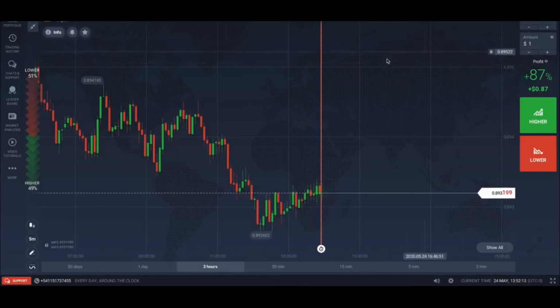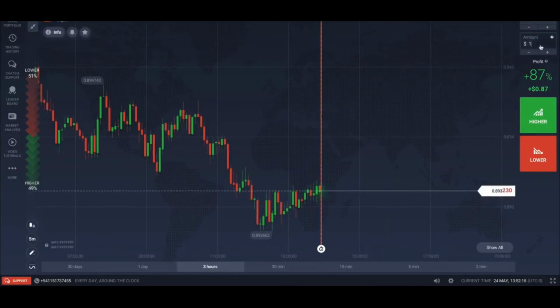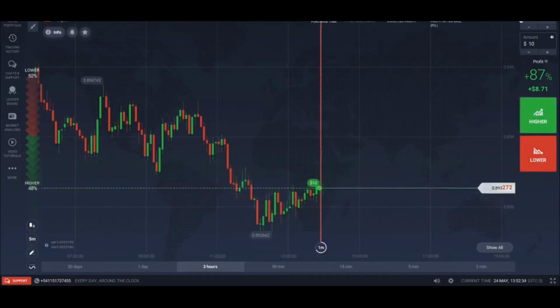Okay, so how you place a trade, very simple. First, you have to determine what you're willing to risk. So let's say it's $10. We recommend 1% of your whole capital. So let's say we do a $10 and it's an expiration time of 5 minutes. And I'm just going to click here to show you. I believe it's going to be higher at the end of this expiration.